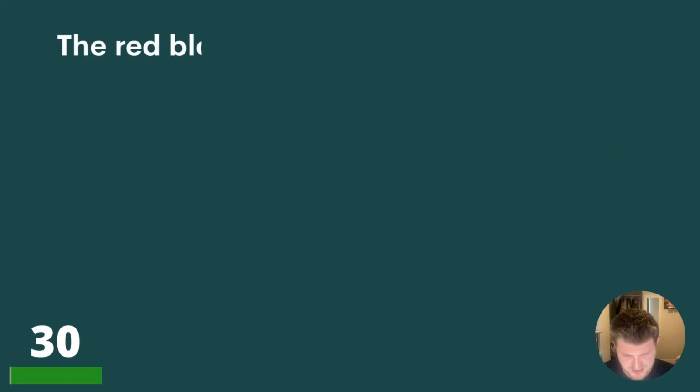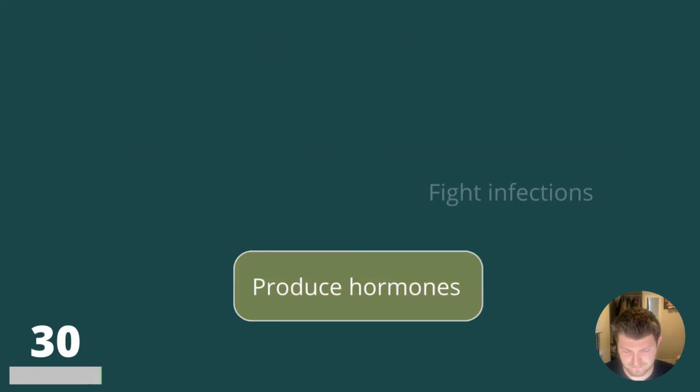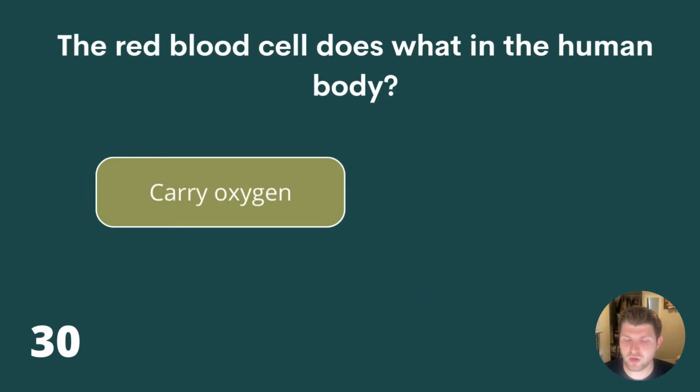Here's question 30. The red blood cell does what in the human body? Carry oxygen, fight infections, or produce hormones? The red blood cell does what in the human body? The answer is carry oxygen.